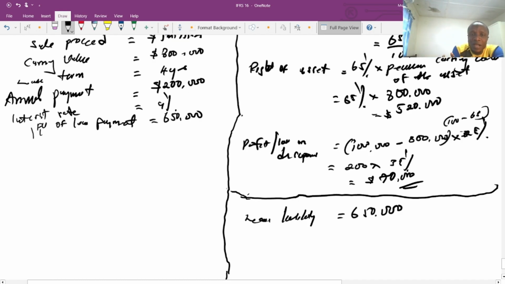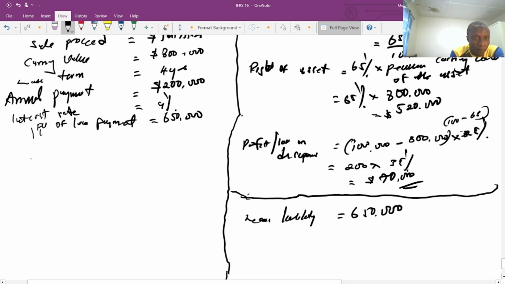Now, if we are going to account for the lease back transaction, we are going to do it the normal way as in our previous session. Normal way in the sense that we need to recognize the lease liability and the right of use asset. Thereafter, we are going to depreciate the right of use asset using either the lower of the lease term or the useful life of the asset. Then also we are going to account for the lease liability using the lease liability table. Basically, the question did not mention that, so I just want to improve your understanding.